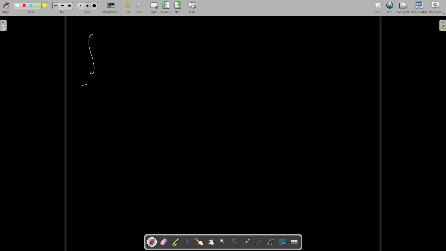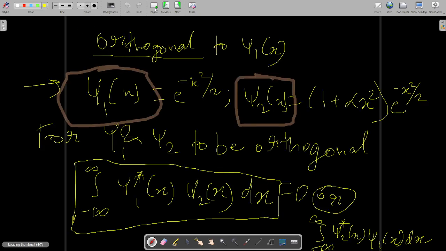Integral from minus infinity to infinity. Now tell me one thing, do you have any iota term present over here? No, you don't have any iota term. There is no imaginary term, these are real functions, so the conjugate of a real function is that function itself.